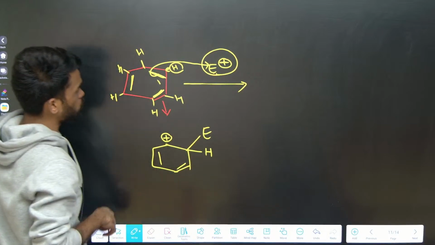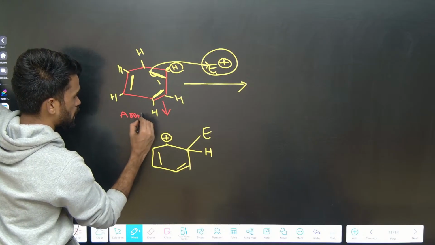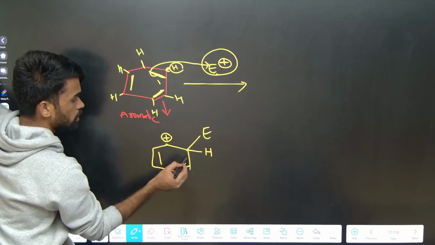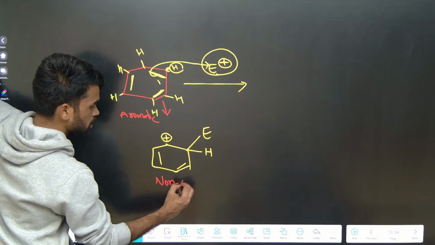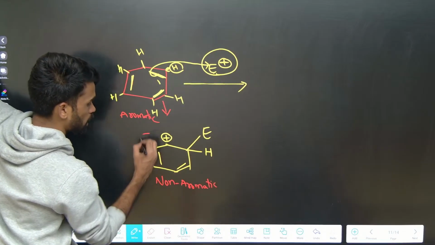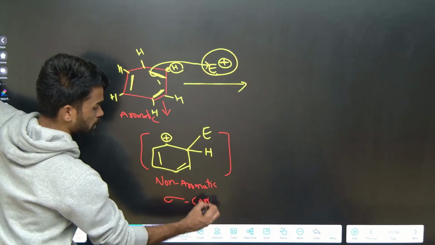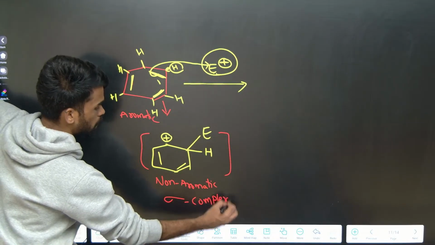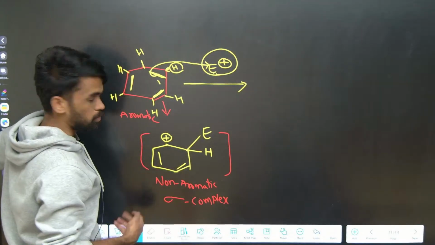Initially benzene is aromatic. Now here, this is becoming a non-aromatic compound. The compound formed here is called a sigma complex, or in simple words a carbocation.